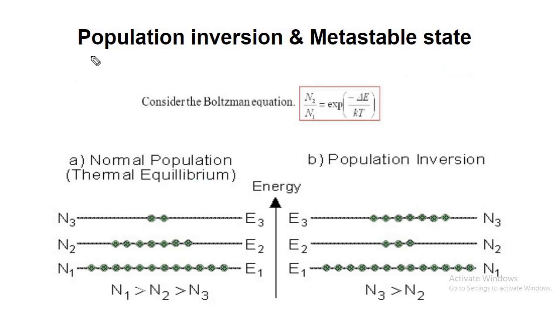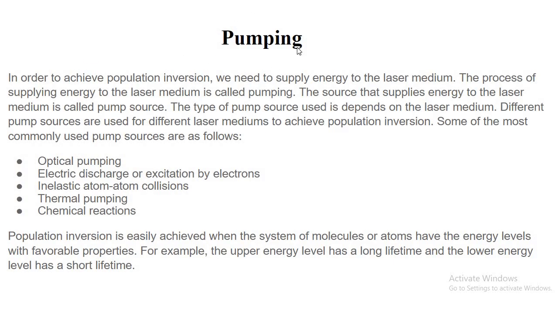So how to achieve this population inversion? One can use the concept of pumping. Think about the ground state, the excited state, and somewhere here the metastable state. Our motto is to get more particles in the metastable state. But as spontaneous emission is dominating, particles will move from the ground state to excited, and from excited directly come back to the ground state.